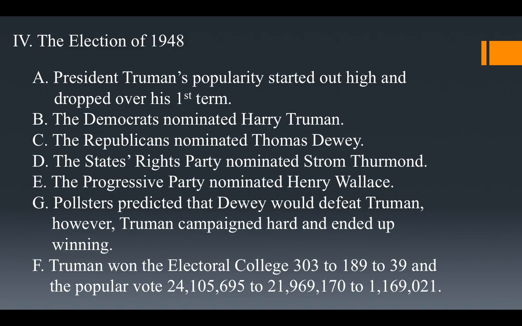The Electoral College was 303 to 189 over Dewey. Pretty high, but not necessarily a landslide. You have 39 electoral votes going to Strom Thurmond, one of the few times you get a third-party candidate winning electoral votes. The popular vote was close. Truman wins by a little over 2 million popular votes. The average for the 20th century was 5 to 7 million. 1.1 million go to Henry Wallace. To Strom Thurmond.